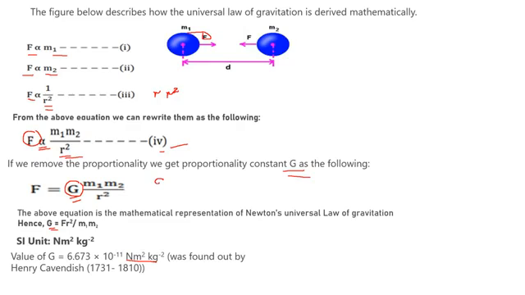I'll keep F = G m1 m2 divided by r square. r is nothing but the distance, children, and this is F, right? Because I want to find out the formula of G, I'm going to keep my G here, and the rest of the things will go on the other side of the equals sign.